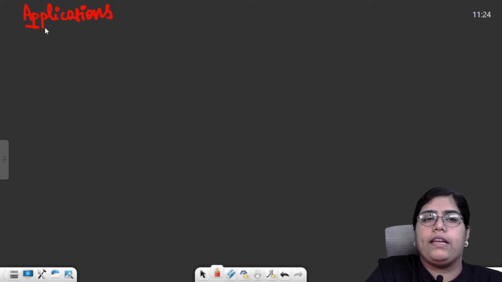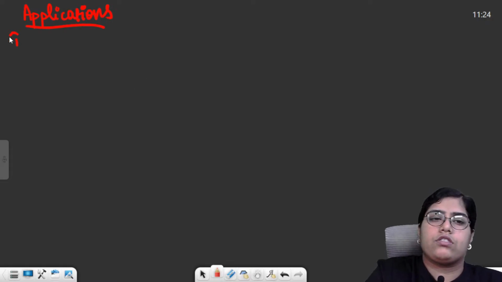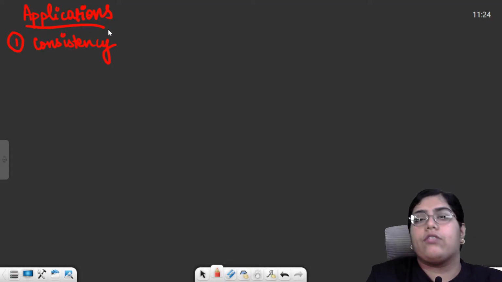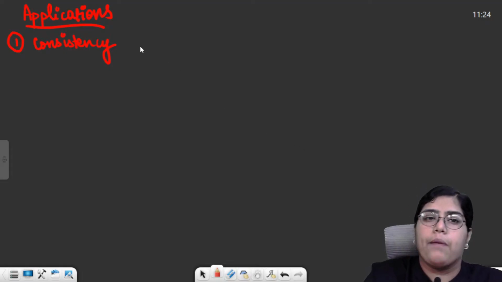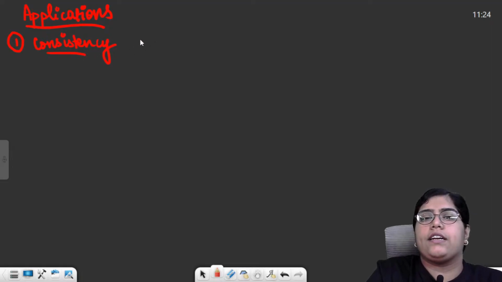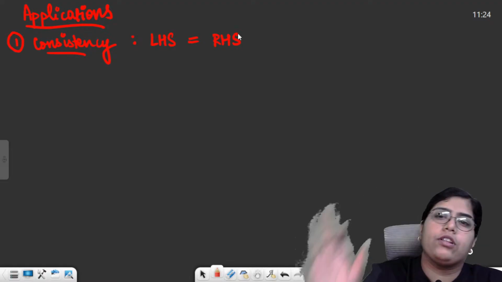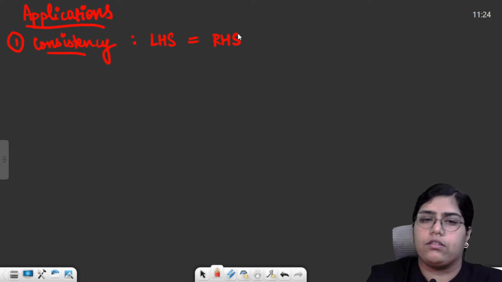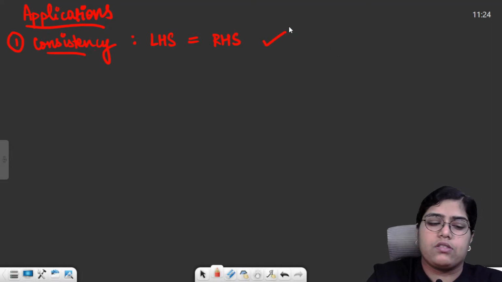So there were primarily three applications. First was checking the dimensional consistency, but since it is an objective exam and not a subjective exam, you might not get a question directly on checking the consistency, but you might get a statement based question or an assertion reason type question from this part. So checking the consistency basically told us that if the dimensions on LHS are equal to the dimensions on RHS, like we're talking about the complete dimensions after solving the question, then the equation is dimensionally consistent, otherwise it is not, right?